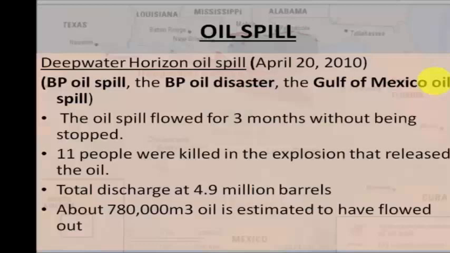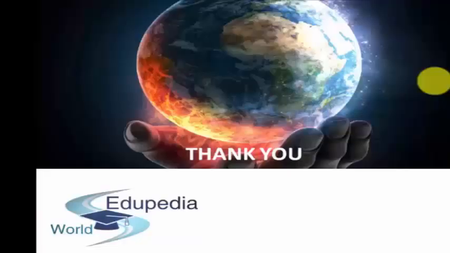After several failed efforts to contain the flow, the well was declared sealed on September 19, 2010. So this was the Deepwater Horizon oil spill. So these are some of the man-made disasters. So in today's video, I hope you have understood what disasters are. What are the two categories of disasters, that is the natural and the man-made disasters.